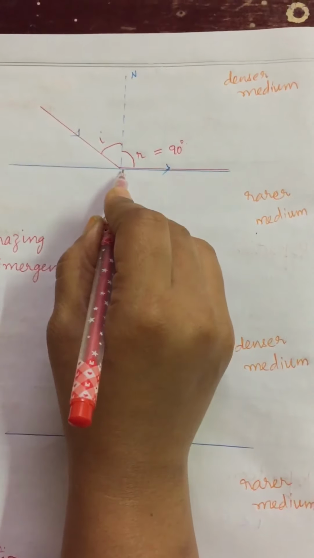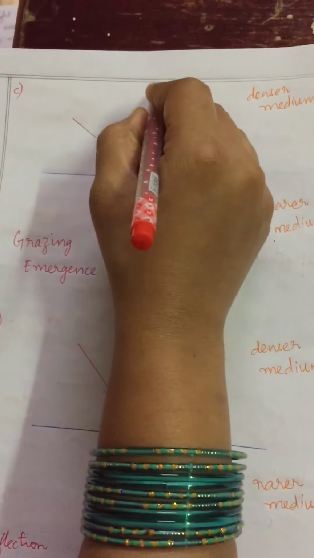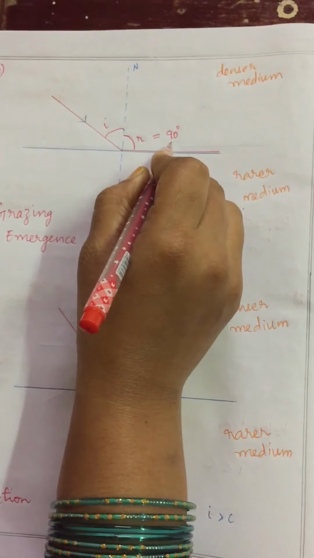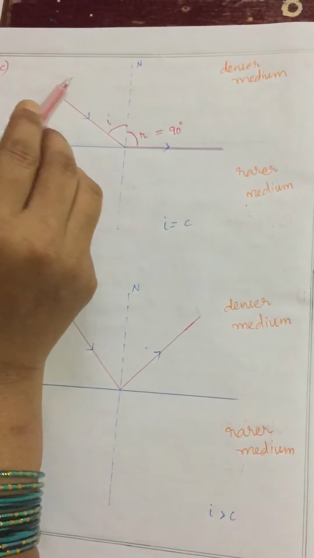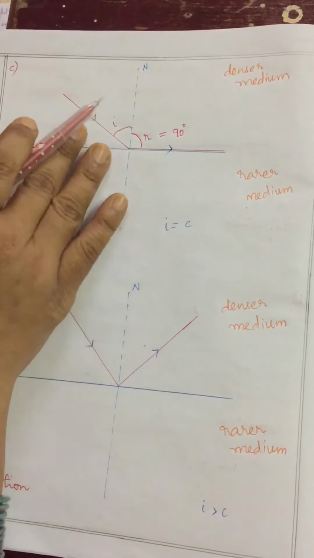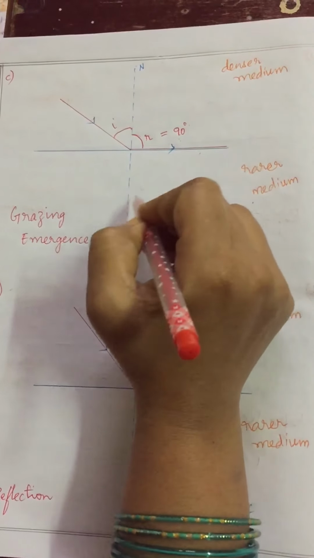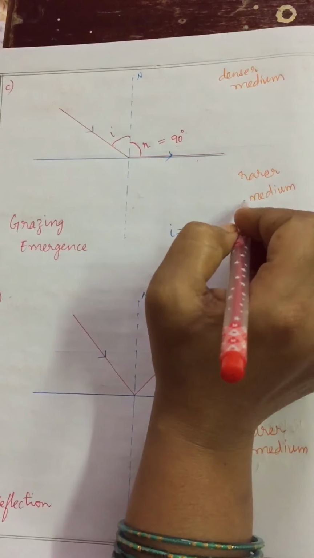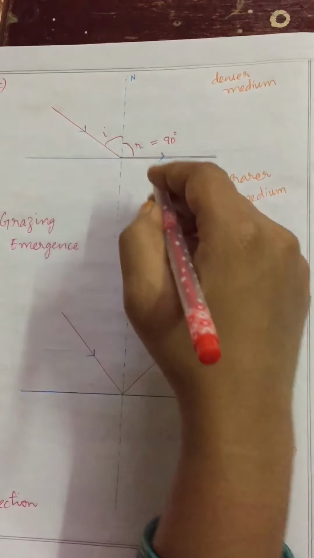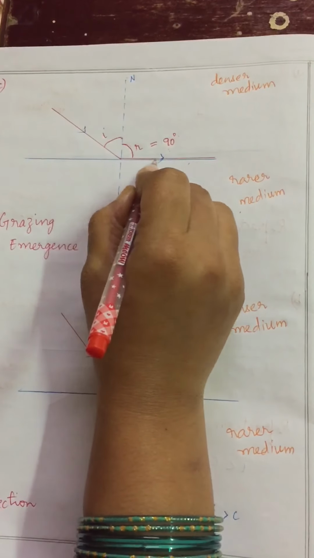So one time it touches the surface. See, this is the refracted ray and this is the normal. At that time this refracted ray makes a 90-degree angle. When light travels from denser to rarer medium, the incident ray touches the surface and comes out in another medium. It moves away from the normal. As I increase the angle of incidence, the refracted angle is changing its value, and in one condition it touches the surface.